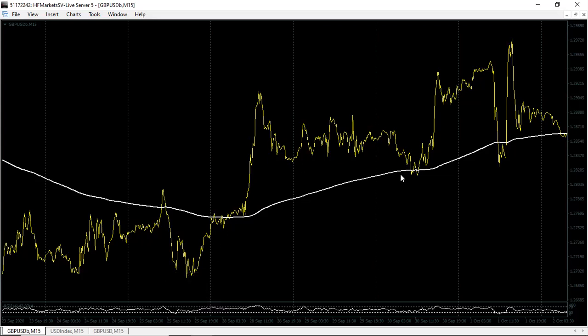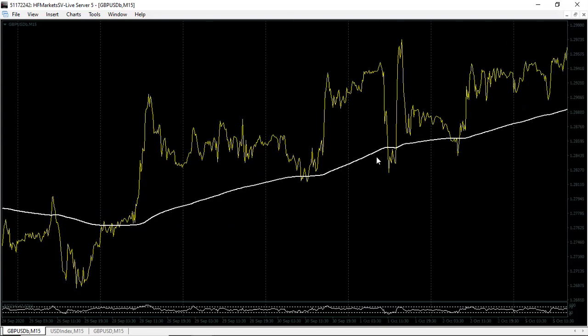Okay, bam, rose up. Then around here, bam, bam. You can see every time the market comes close to the moving average, you're definitely expecting a nice move.